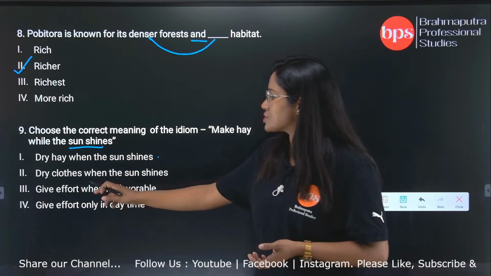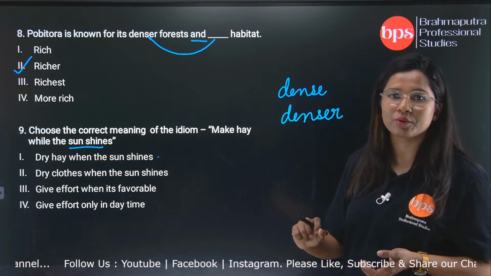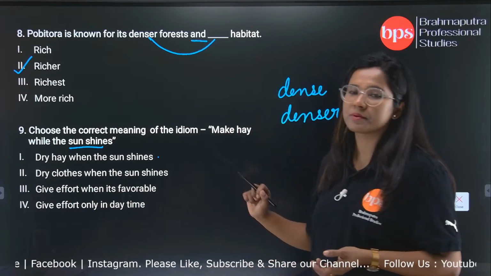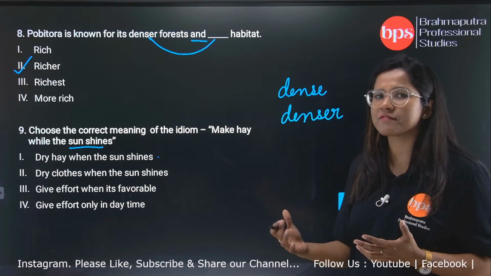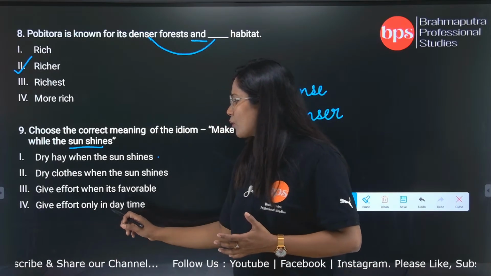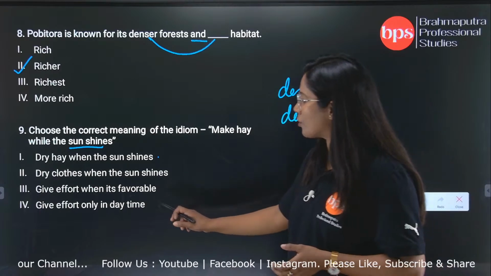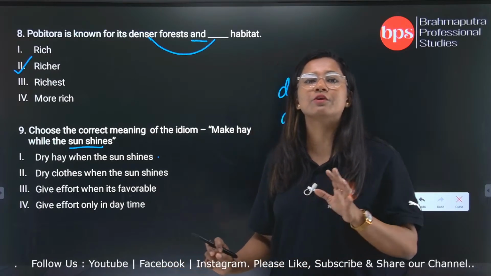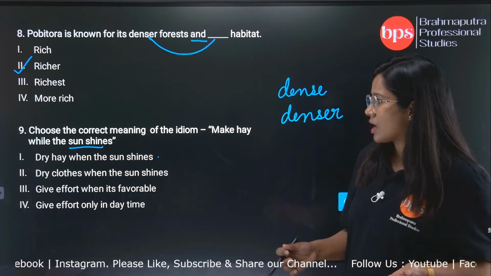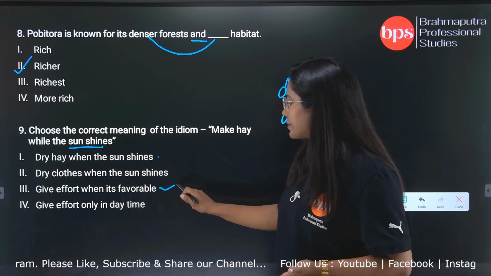Next, dry clothes when the sun shines. Give effort when it is favorable. Give effort when it is favorable. And next is give effort only in daytime. But here the probable example is this.